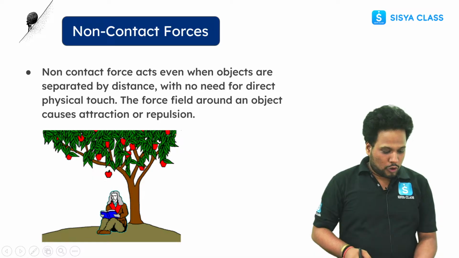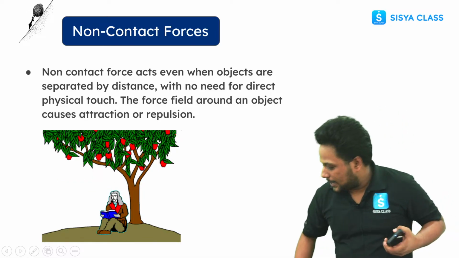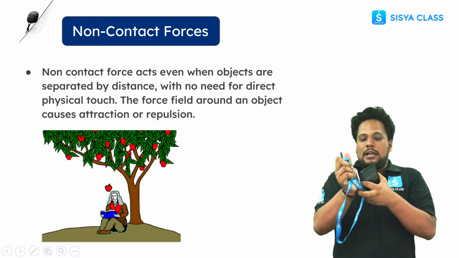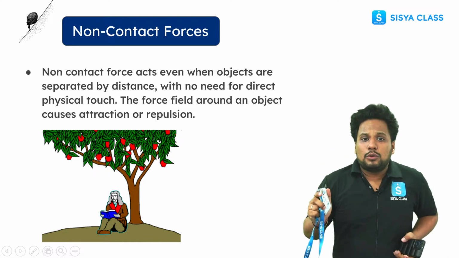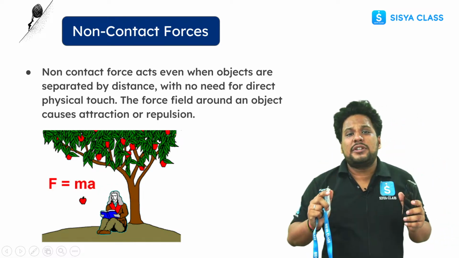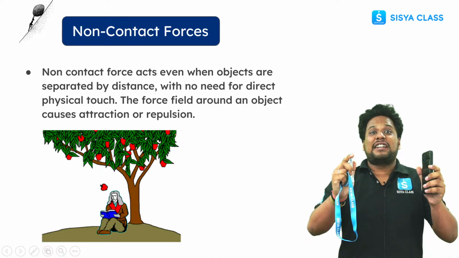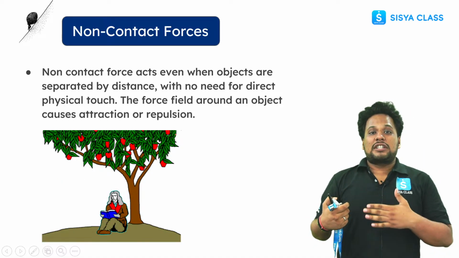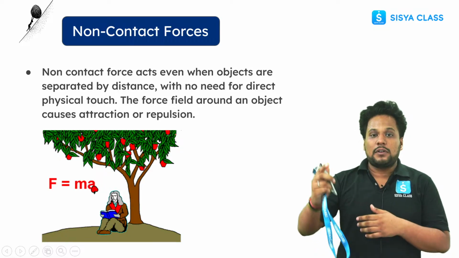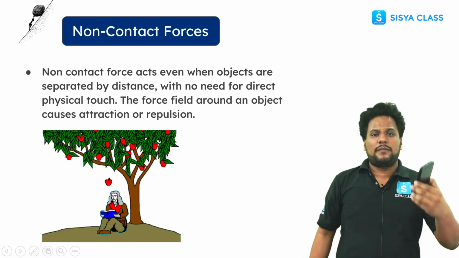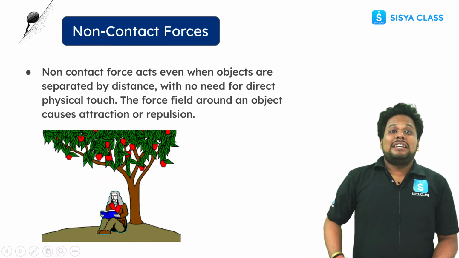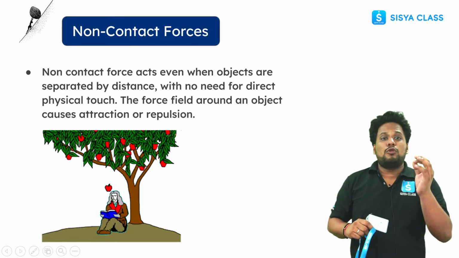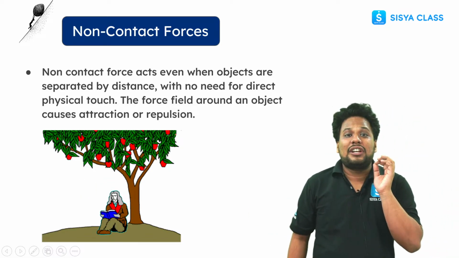Let's suppose there are two objects. Now, if I tell you that between any two objects in the universe, there is a force of attraction. Let's suppose the force of attraction between me and you, between me and this card, between me and this phone. There is a force of attraction between any two objects in the universe. That force of attraction is known as gravitational force.